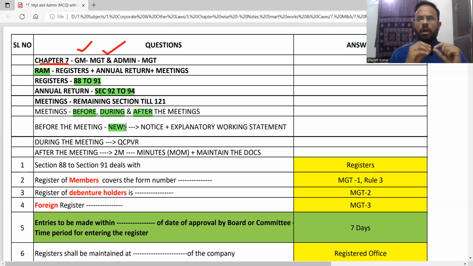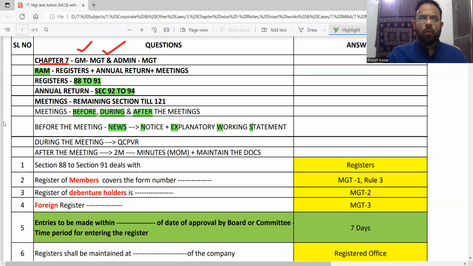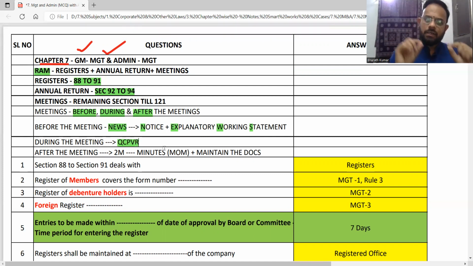So, NEWS. What is NEWS? Notice plus explanatory working statement. N, notice, explanatory working statement. So NEWS, easy to remember, you will never forget this. During the meeting, we call this as QCPVR. What is QCPVR? Quorum, chairman, proxy, voting and resolutions.